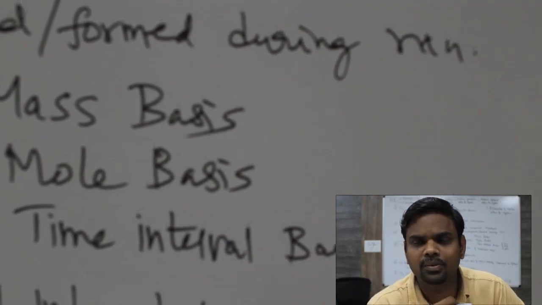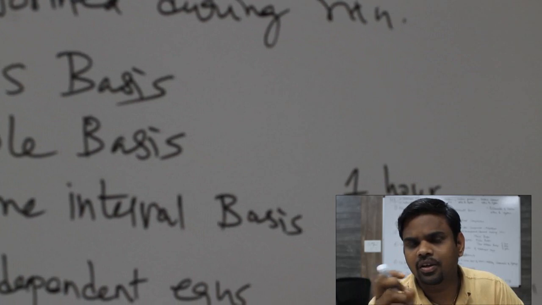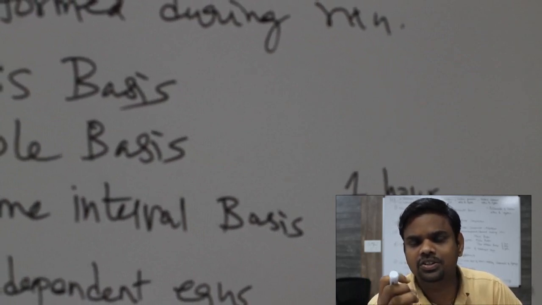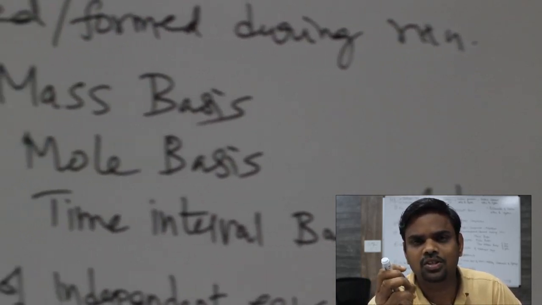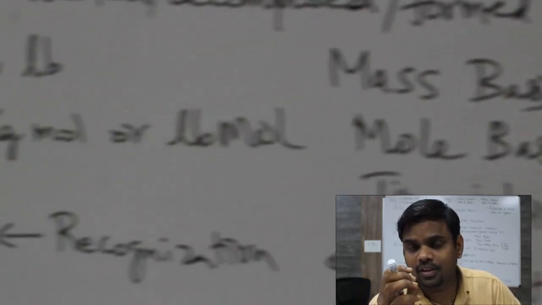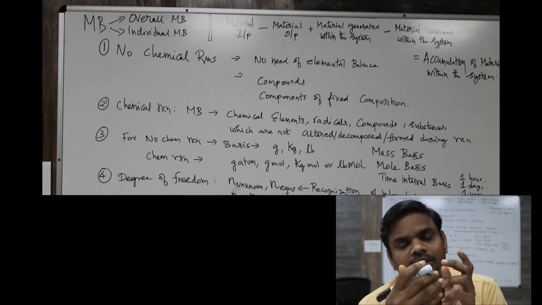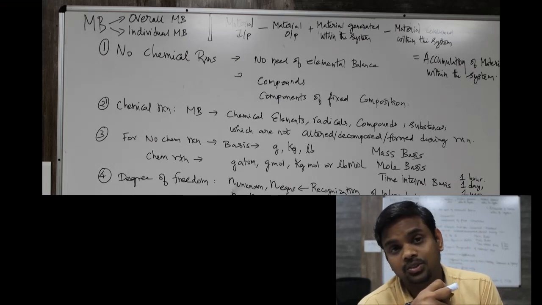For example, if air is involved in the system, and if it is a combustion system, oxygen only is consumed in the reaction. Air contains oxygen and nitrogen. We know 21 mole percent oxygen and 79 mole percent nitrogen is associated with it.